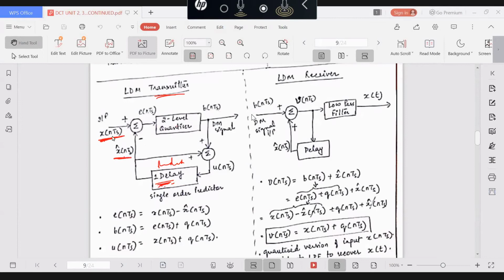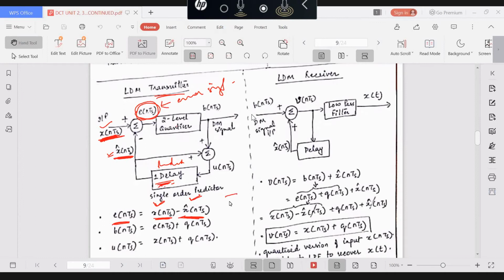You can see here the input is x of nTs, which is the present sample, and x cap of nTs is called the prediction of x of nTs. So the difference between the present value and its predicted value is called e of nTs, the error sample. So in delta modulation, we are quantizing the error signal. Error signal e of nTs is nothing but x of nTs minus x cap of nTs, which is nothing but the difference between two adjacent samples. This is the present sample and this is its predicted value.